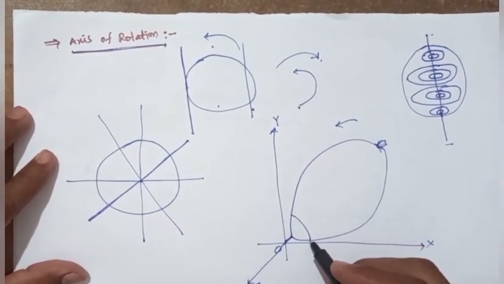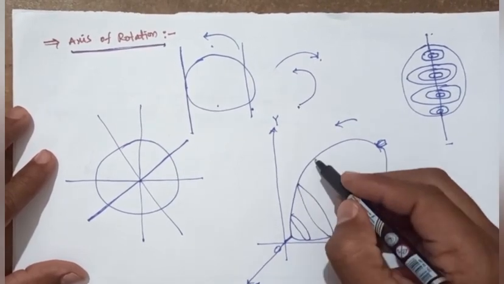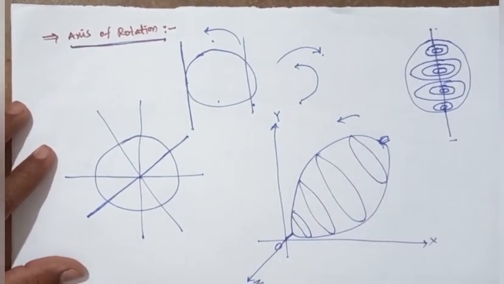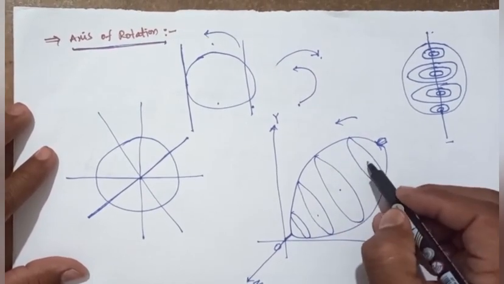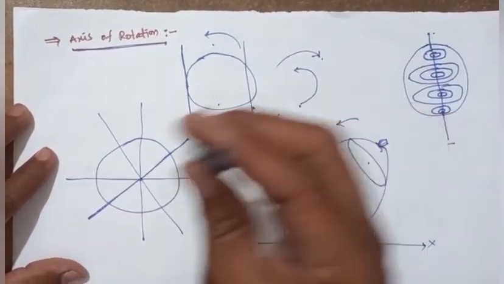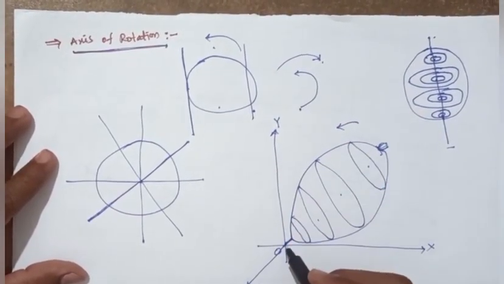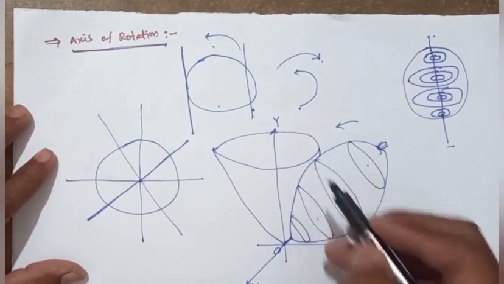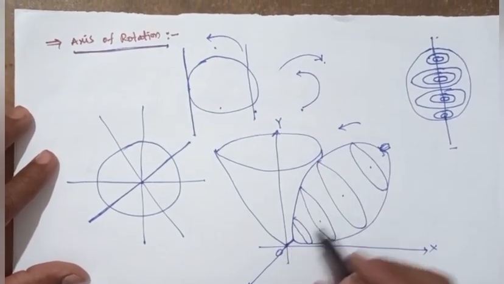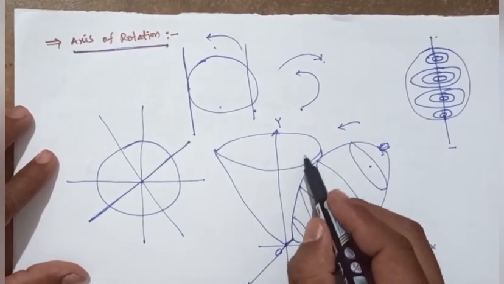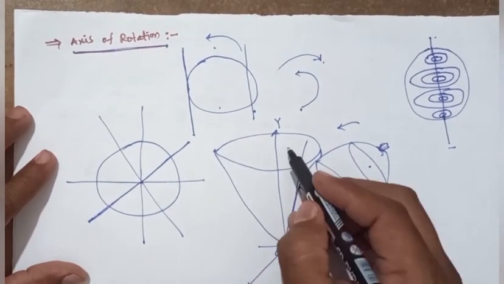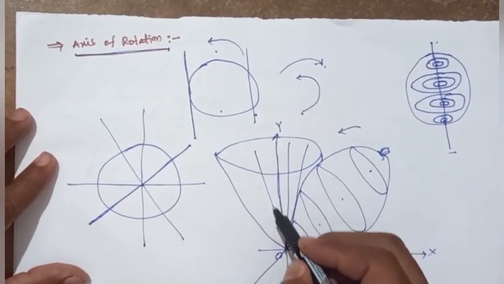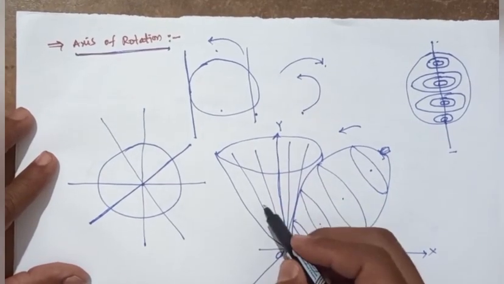The top consists of cones. The center of the particles revolves, so the shape changes, and it revolves like a cone with time. At one time the axis of rotation is here, after a certain time it is here, and after another certain time it is here.